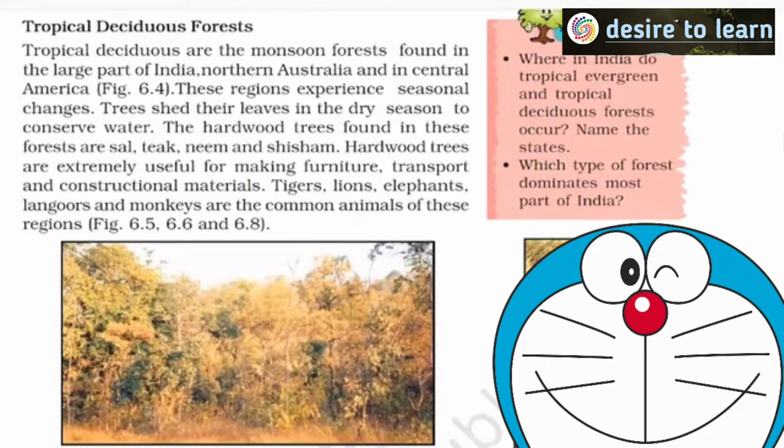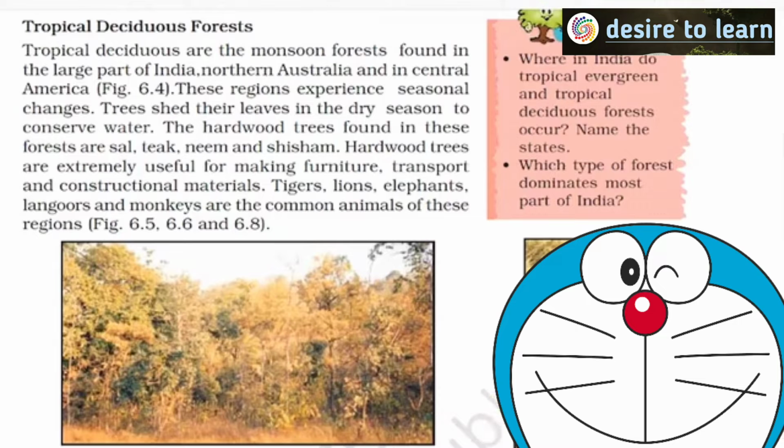Then we talk about deciduous forests. Evergreen forest means they never shed their leaves. There is no dry season. Rainfall will be there throughout. Deciduous forest means there will be a particular period when the rainfall will not be there. Whenever the rainfall is not there, you are all aware that leaves usually allow water to evaporate. We call it transpiration.